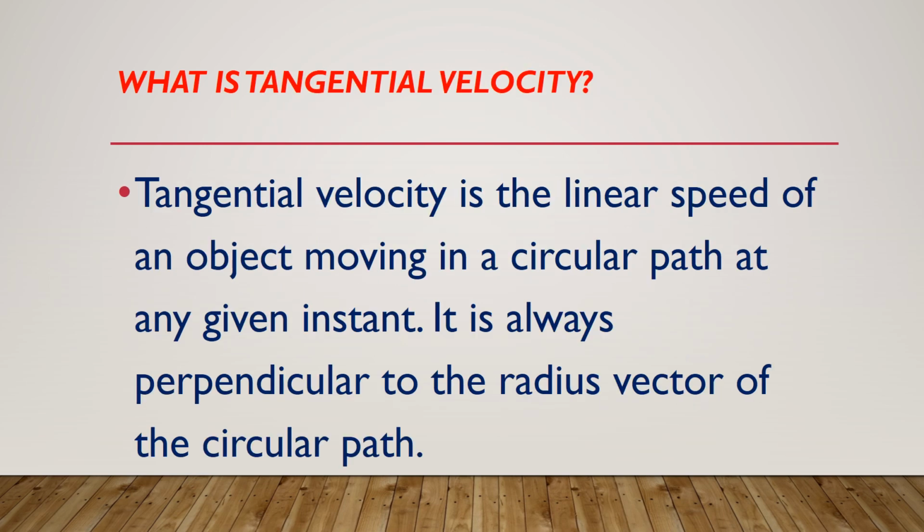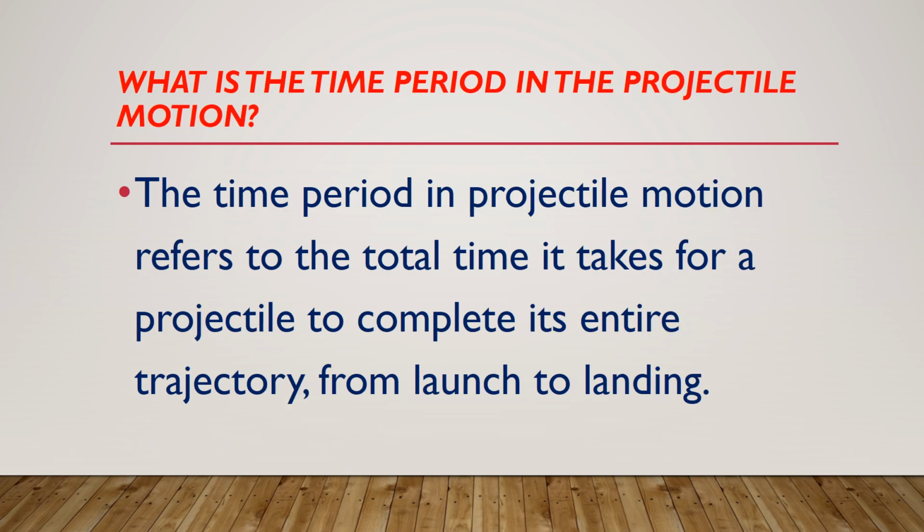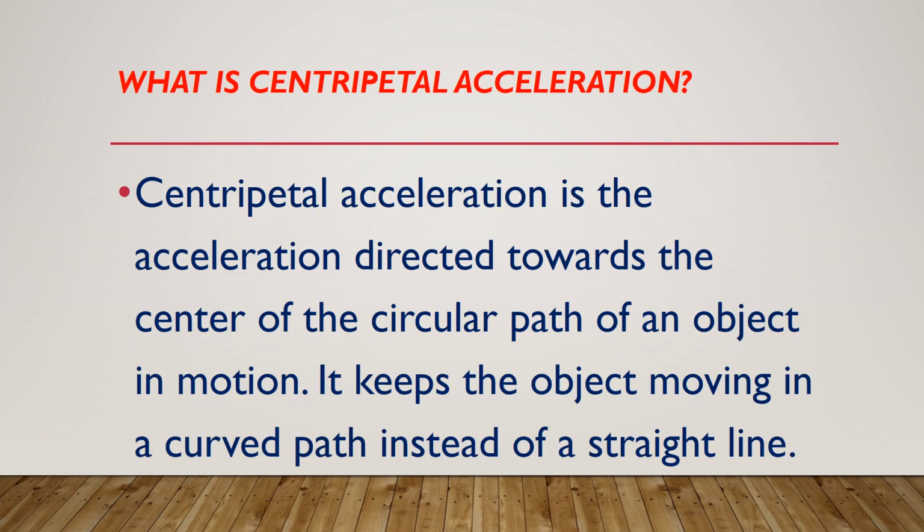What is tangential velocity? Tangential velocity is the linear speed of an object moving in a circular path at any given instant. It is always perpendicular to the radius vector of circular path. What is the time period in the projectile motion? The time period in projectile motion refers to the total time it takes for projectile to complete its entire trajectory from launch to landing.